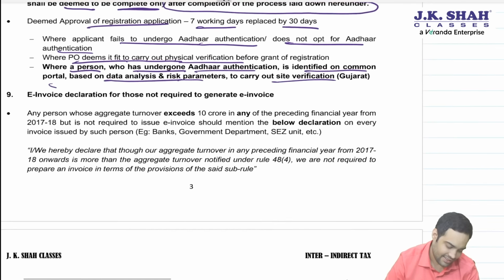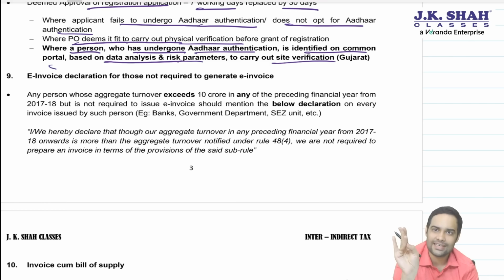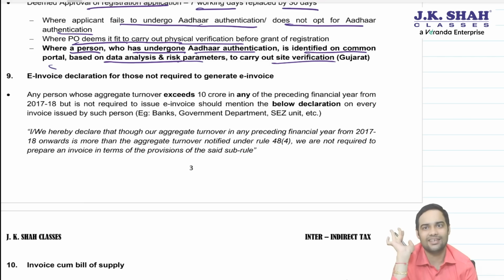Okay. Now the next point is relating to invoice chapter, very small point. See, e-invoice is applicable when aggregate turnover in any preceding financial year starting from 17-18 exceeds 10 crore. Now, there are some people where e-invoice is not required, like SEZ unit, government department, local authority, banks, insurance companies, GTA, passenger transport service, multiplex screen. For these cases, no need of e-invoice.